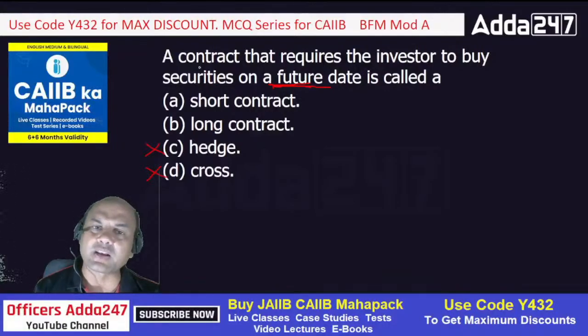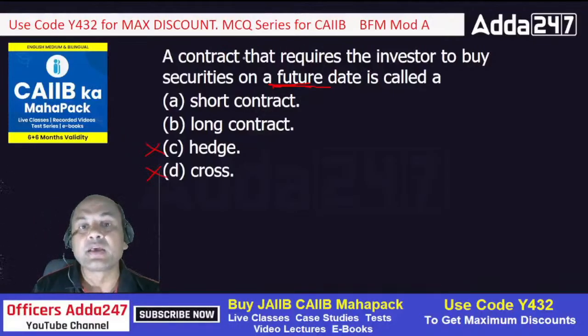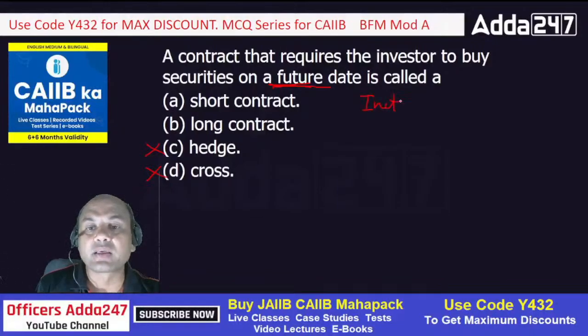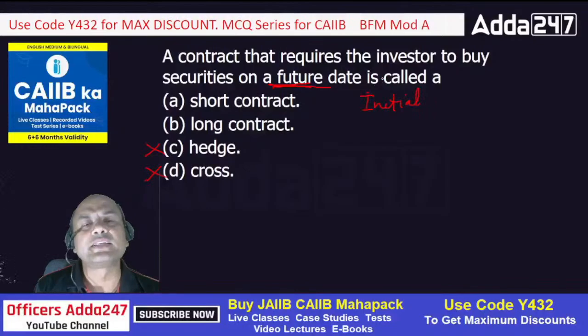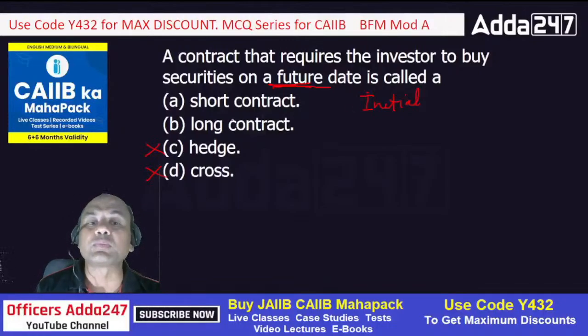Now what is this contract? This is similar to that example which I gave you of the flat. This contract will allow me to buy my flat at a future date. But for that, what am I doing? I'm giving some initial amount over here, booking it. This initial amount is the same in shares or this future contract also. So this is known as a long position.